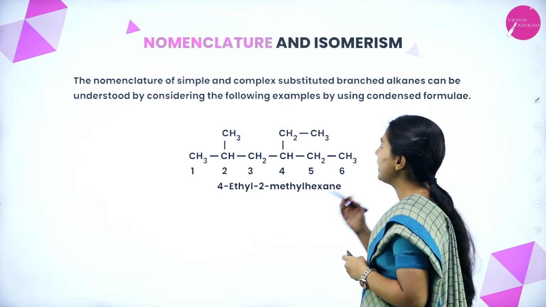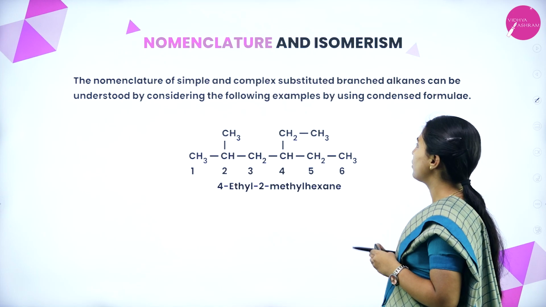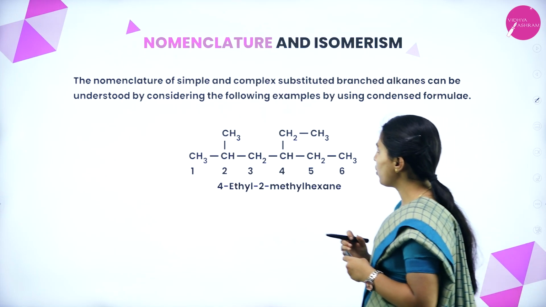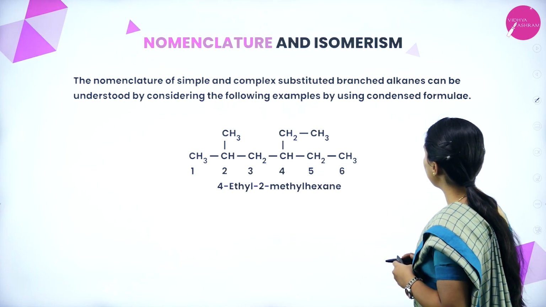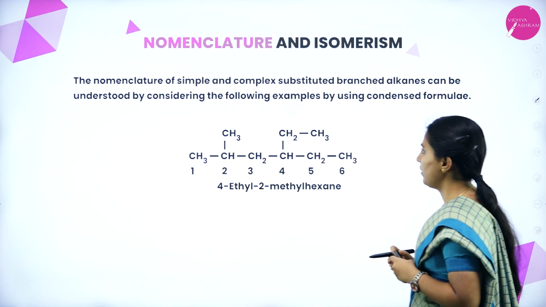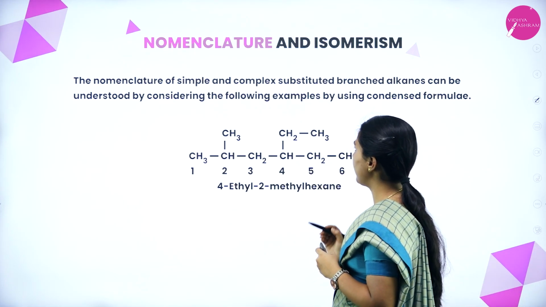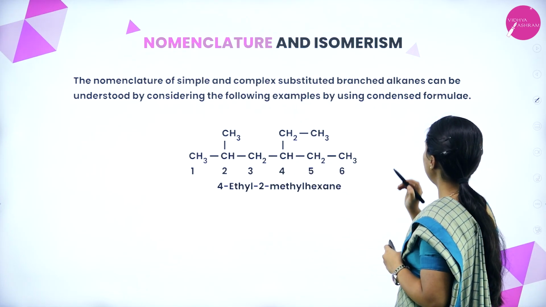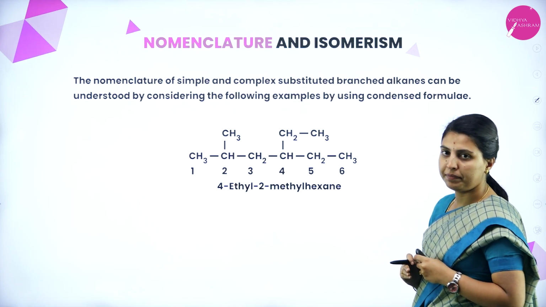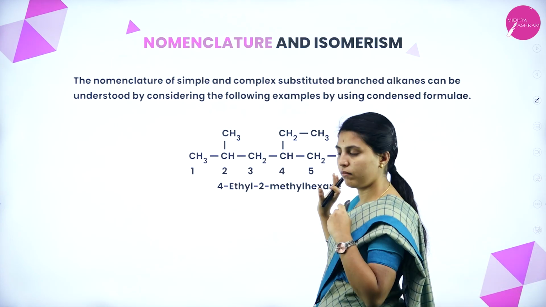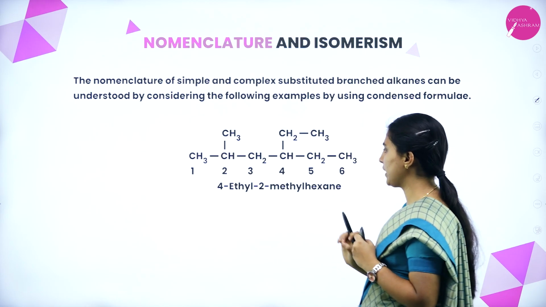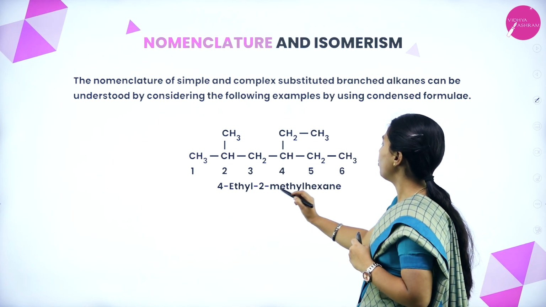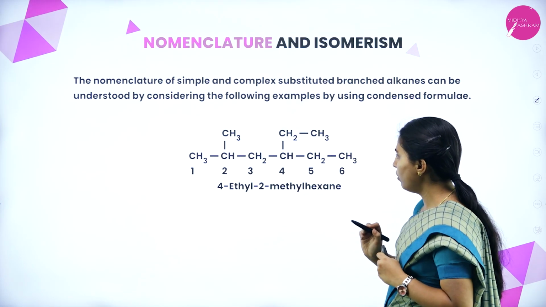Now, we will see nomenclature and isomerism. The nomenclature of simple and complex substituted branched alkanes can be understood by considering the following examples using condensed formulae. See here, this is one example for an alkane, 4-ethyl-2-methyl hexane. How?